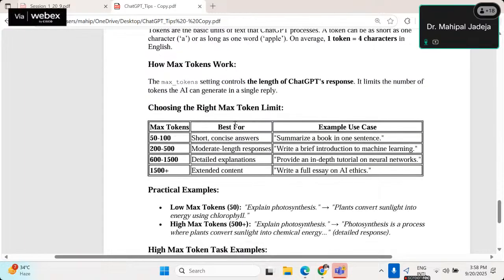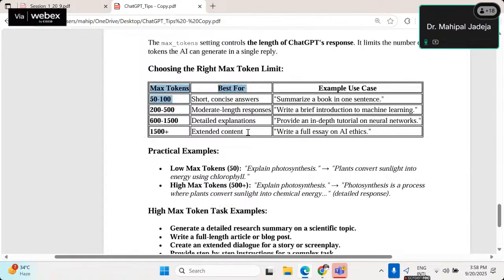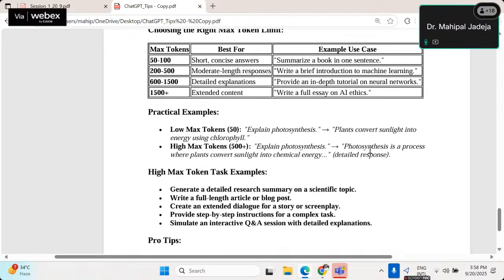If you want very short answers, then you can give very small values of tokens. And of course, it's obvious that if you want answers of longer length, then you can provide a very high value of tokens. If you want something in between, then accordingly you can provide a moderate number of tokens, like 200 to 500, right? So you can try. For your own case, there can be different combinations. I'm just giving you some guidelines. You have to come up with your own temperature value for the corresponding task and token value, which suits you the best.